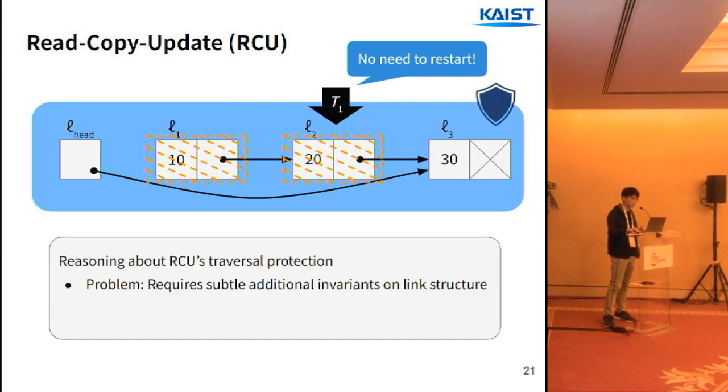However, this protection only works when clients maintain some subtle additional invariants on the link structure, which can be tricky to reason about. So our specification abstracts away this reasoning. The key idea was to extend the managed pointer predicate with the pointed-by parameter, which tracks the incoming references of the node and enforces the rules about the link structure.